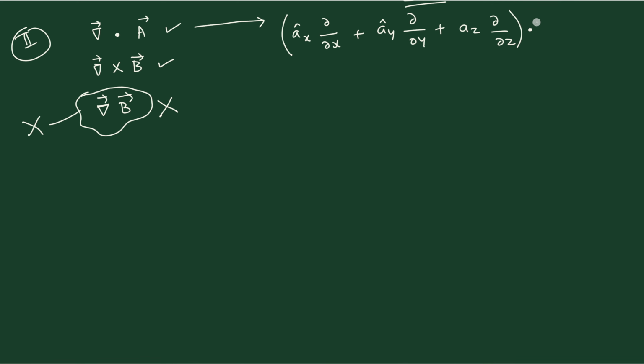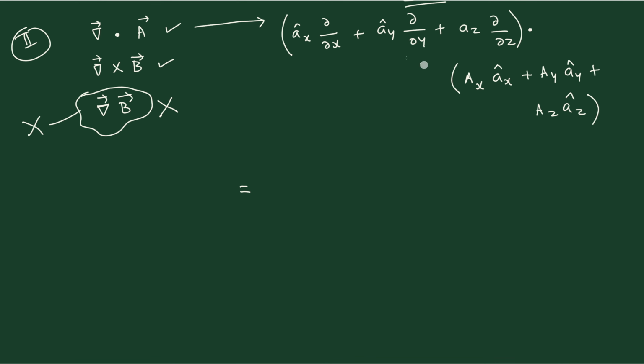Then dot, you write down the A vector: x component of A, unit vector in the x direction, plus y component of A, unit vector in the y direction, plus Az, close bracket.